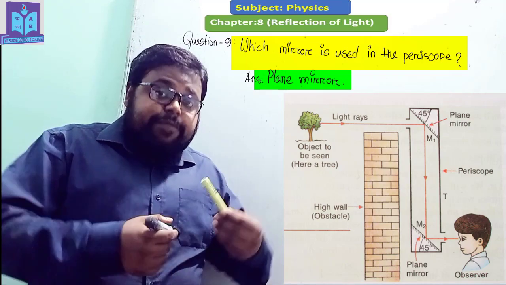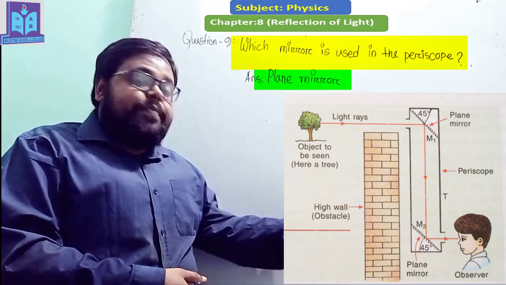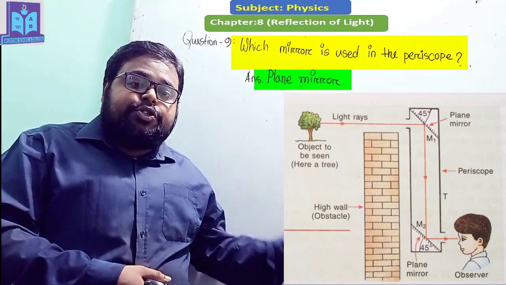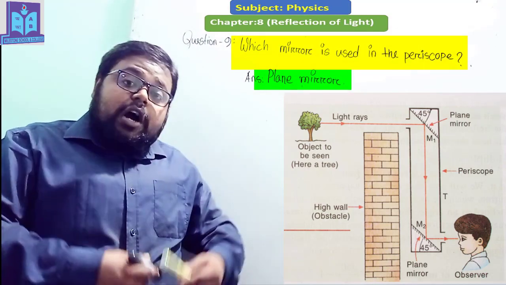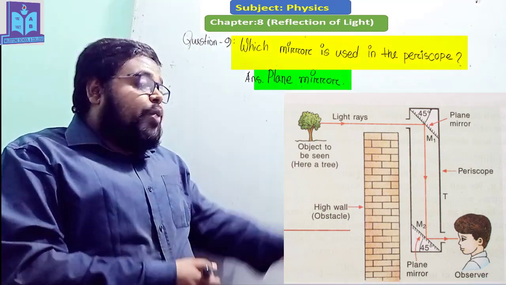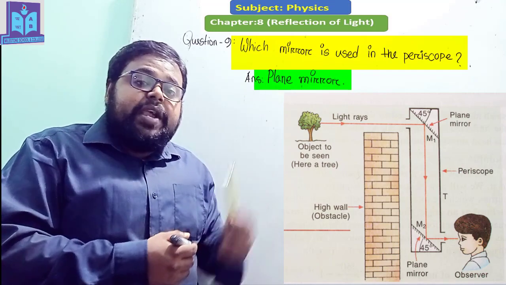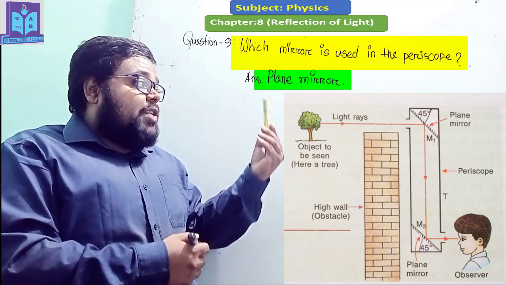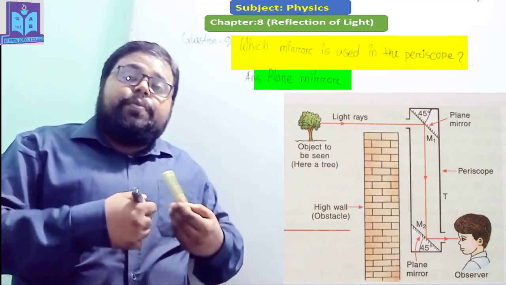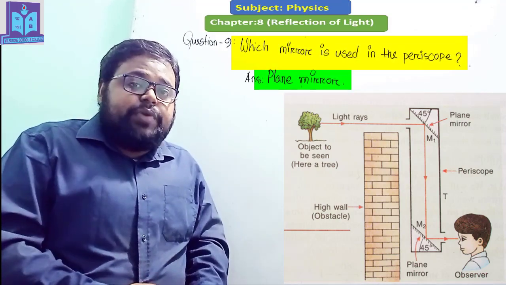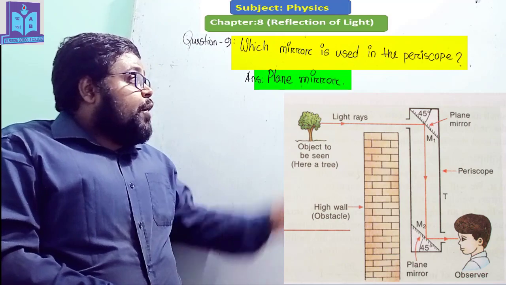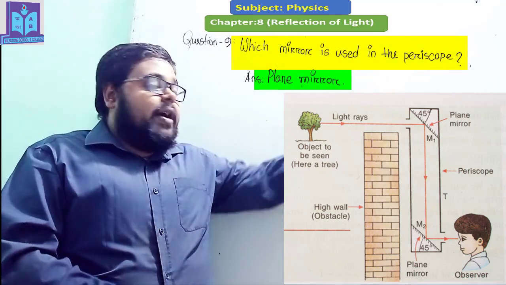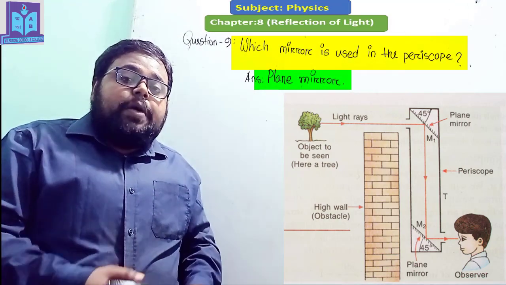After that, the reflected ray from the M2 mirror will pass through the periscope. After that, the object which is situated in front of the mirror M1 will be visible to the person next to the M2 mirror. Okay, my dear student, I hope you understand which mirror is used in the periscope and how the periscope works.